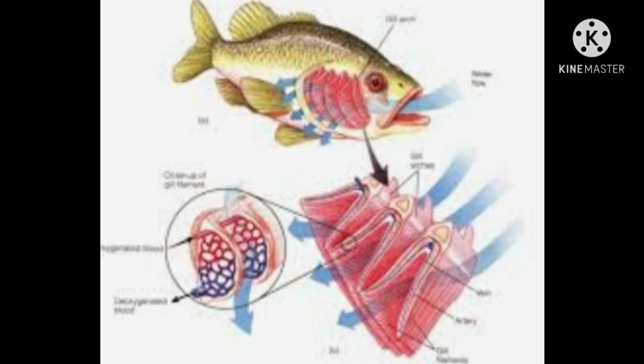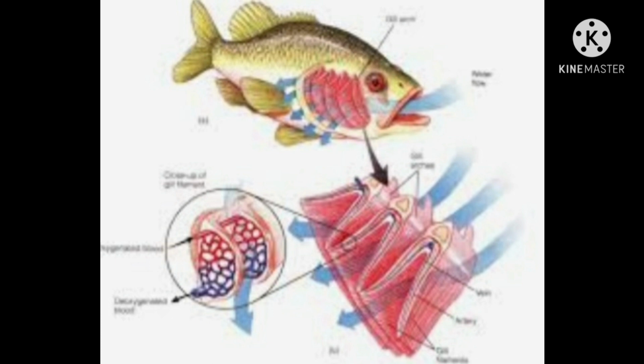The carbon dioxide produced during respiration is brought back by the blood into the gills for expelling into the surrounding water. The fish has no lungs. The exchange of gases in fish takes place in the gills.